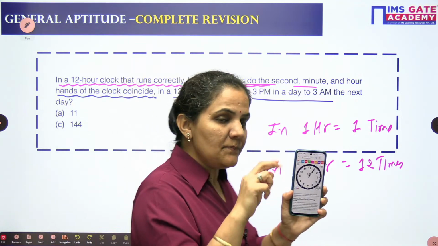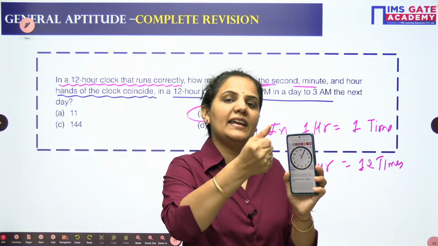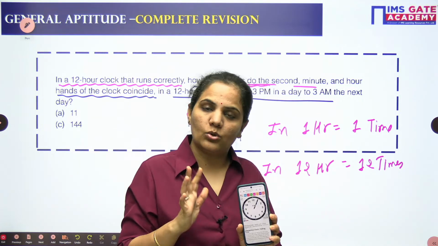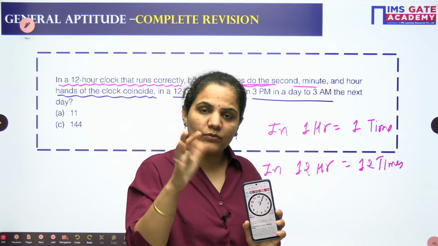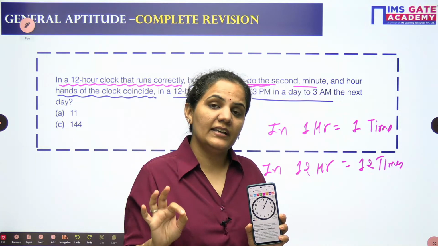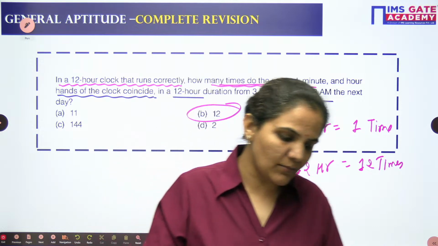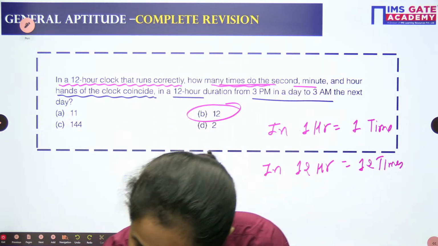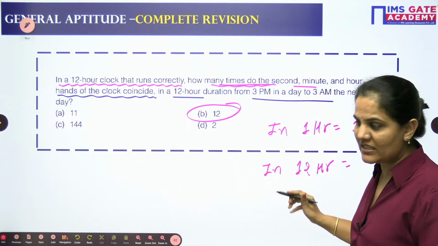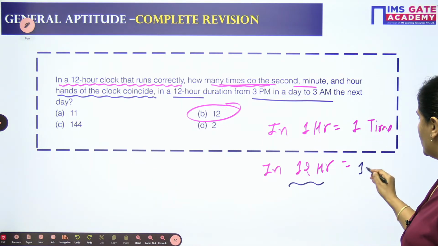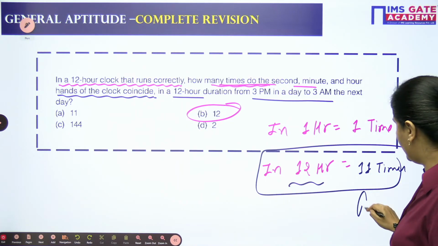So you can see that every time when you start from 1, 2, 3, 4, 5, 6, 7, 8, 9, 10, 11, up to 11, it coincides. But 11 to 12, only one time. 12 to 1, it is nowhere coinciding. So automatically, since it happens 1 time in 1 hour, it should happen 12 times in 12 hours. But logically it's not possible. I show you the reason: in 12 hours it is only coinciding 11 times. So it's possible only 11 times.